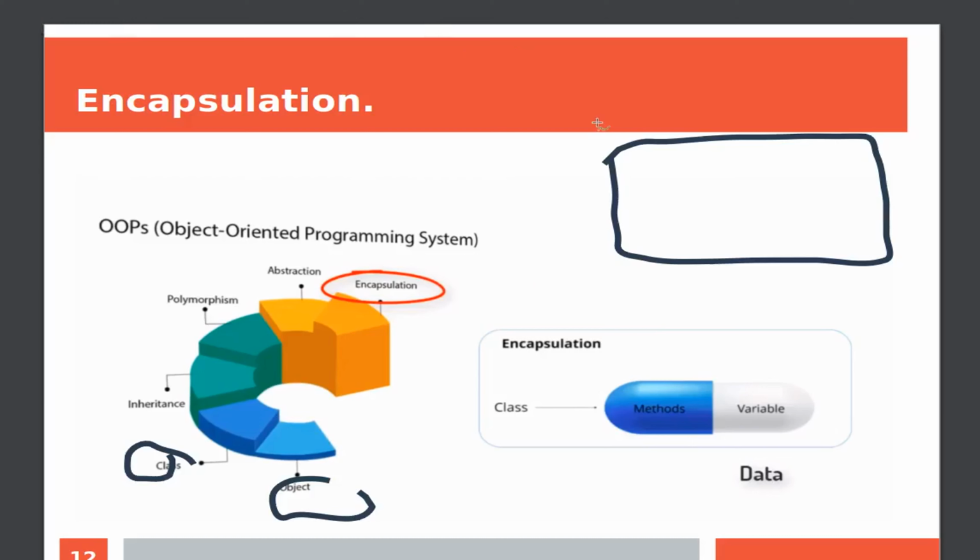So what does encapsulation perform? It binds both the method and variable together.